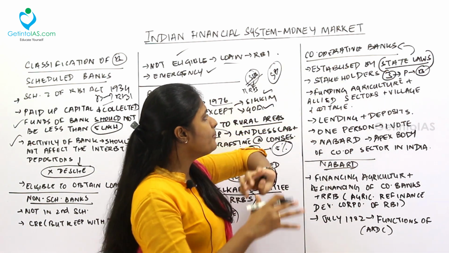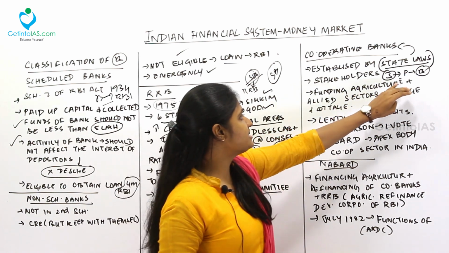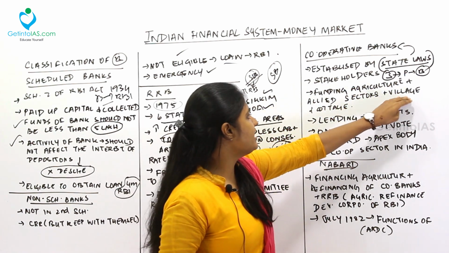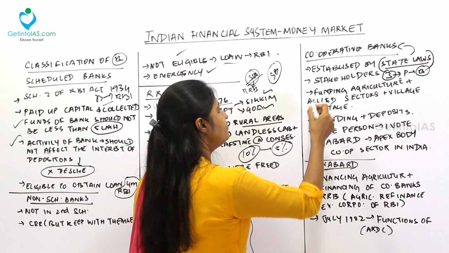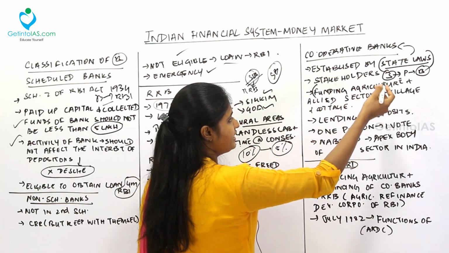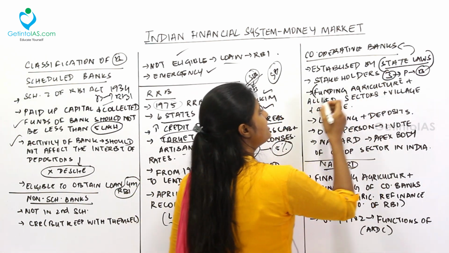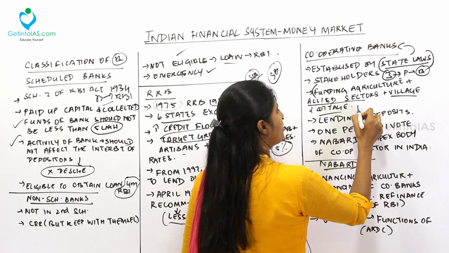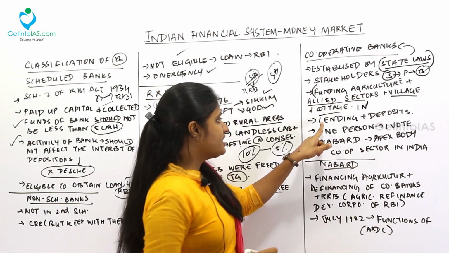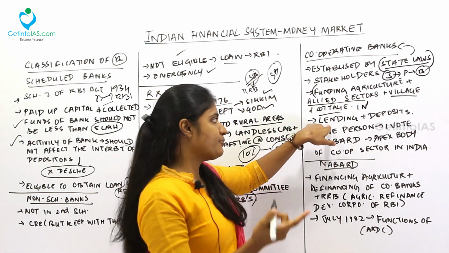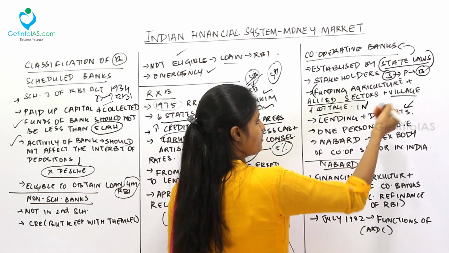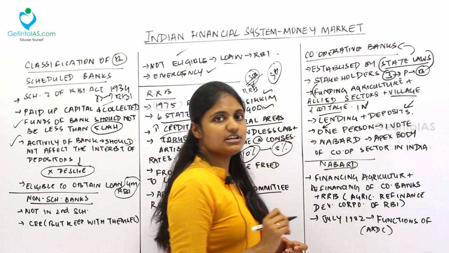And next one, normally the funding is done for agriculture and allied sectors plus village and cottage industries. So to whom do these cooperative banks lend? Funding agriculture, allied sectors, village and cottage industries. Next, they do both lending and depositing activities. That is, they take deposits and they do the lending activities also.